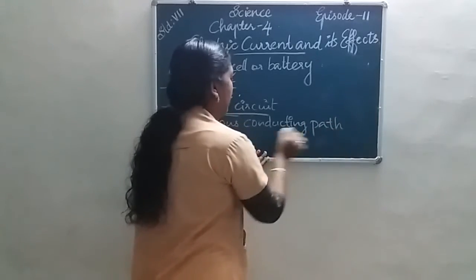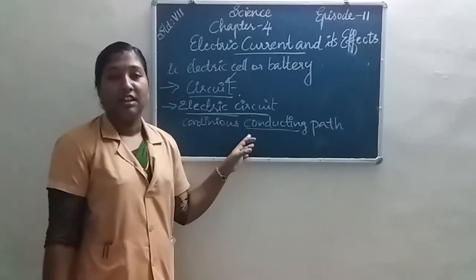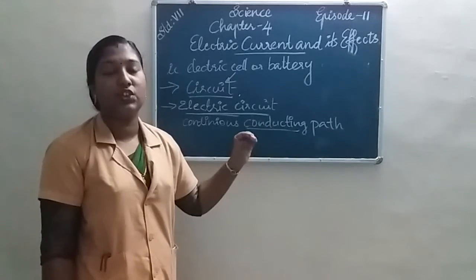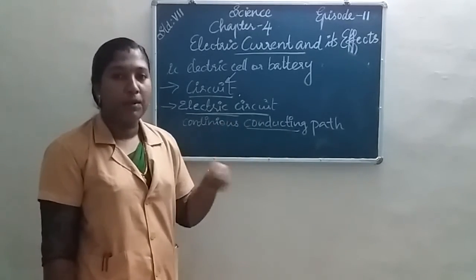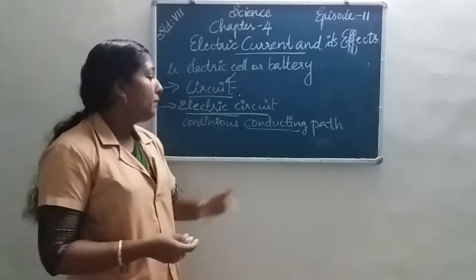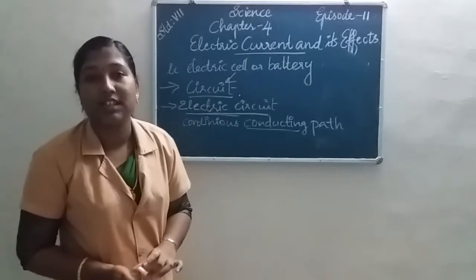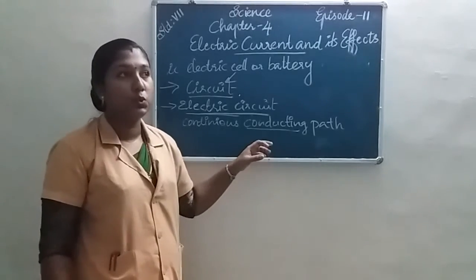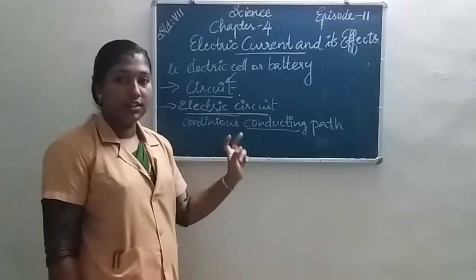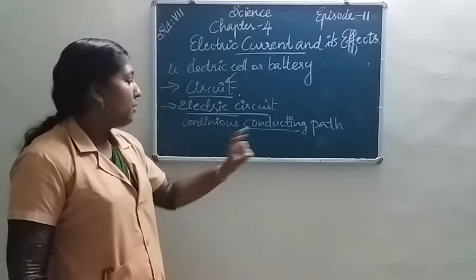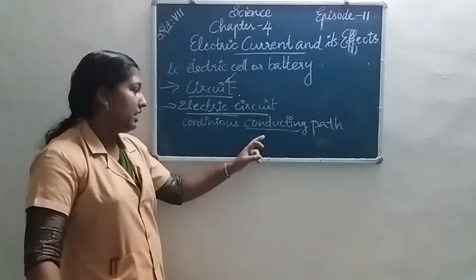What do you mean by conducting? Conducting means conductors. The conductors are the substances which allow electricity to pass through them. We know that all metals are conductors. We know that copper wire is used in cables or wires. So copper is a metal, so the metal is conducting electricity.